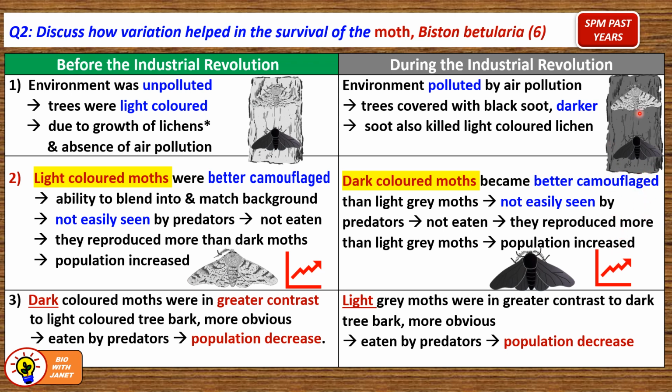Whereas the light grey moths were in greater contrast to the dark tree bark. They were more obvious and more easily seen by predators and eaten, so their population decreased, right? So over time, the dark-colored moths replaced the light grey colored moths. They became the more common type or variant of the moth Biston betularia, compared to the light grey colored moths.